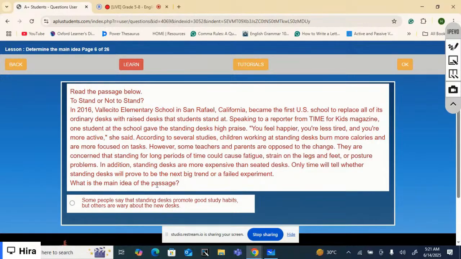Now, what is the main idea of the passage? Some people say that standing desks promote good study habits, but others are worried about the new desks. Yes, because the text details prove that some people find these standing desks interesting and productive for the kids, but other people are worried about the new desks and they don't have good perspectives about it. So yes, this is the main idea.